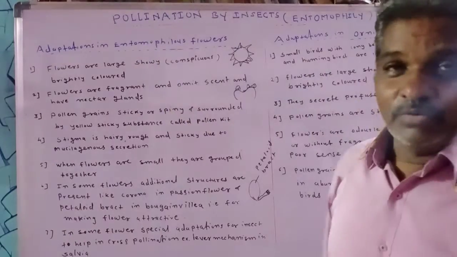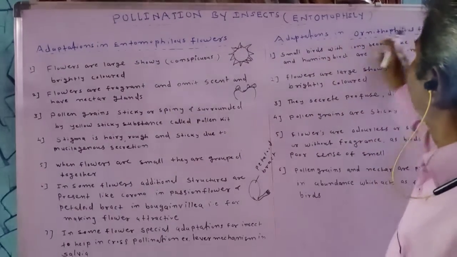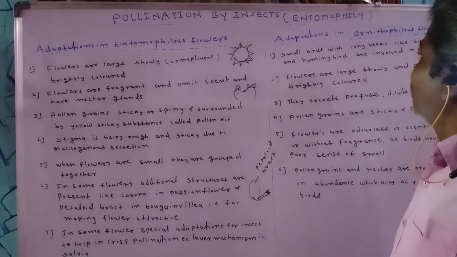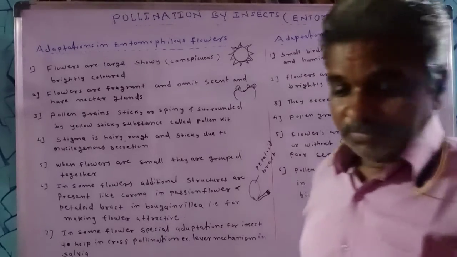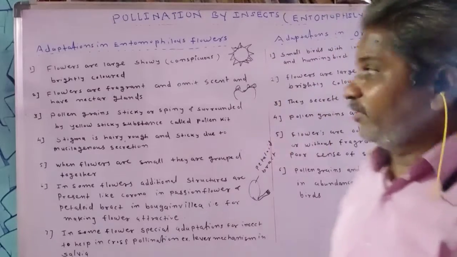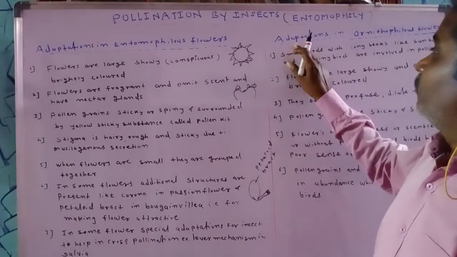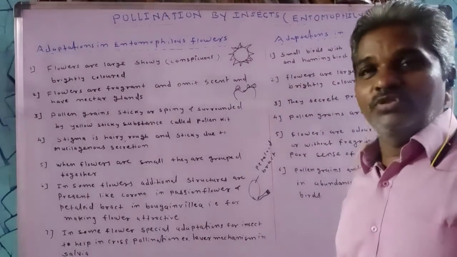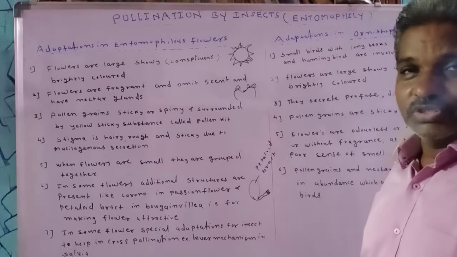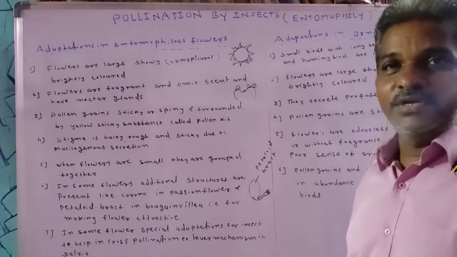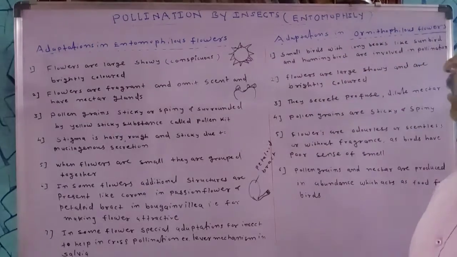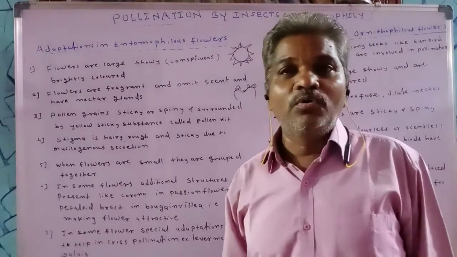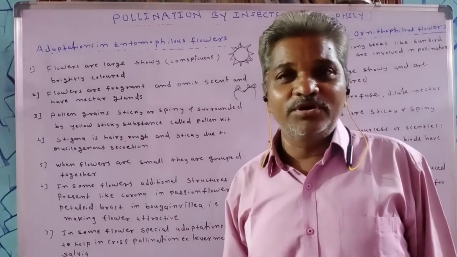Now we are going to discuss ornithophily or adaptations in ornithophilous flower. So what is ornithophily? The pollination takes place with the help of birds, or pollination takes place through the agency of birds. Such pollination is called ornithophilous type of pollination.